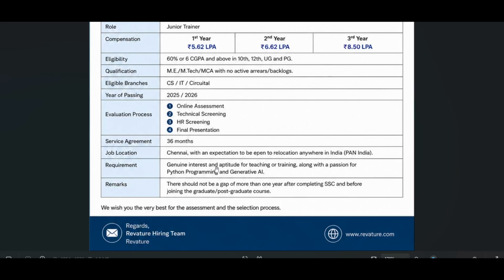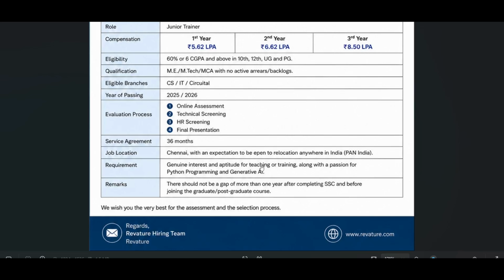Requirement: genuine interest and aptitude for teaching or training, along with a passion for Python programming and generative AI. As I mentioned earlier, this is a technical trainer role. This is a trainer role, guys. You have to train a bunch of candidates, so that's why they are saying genuine interest and aptitude for teaching or training.